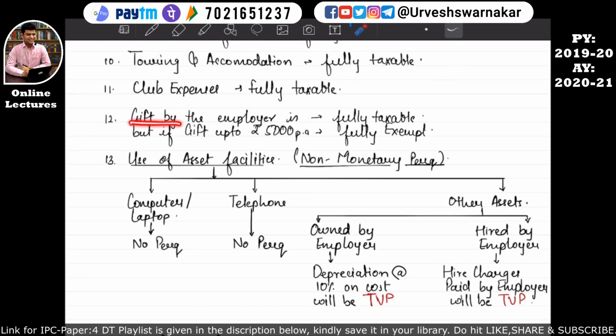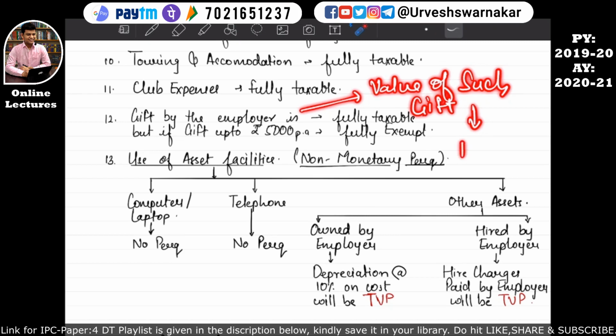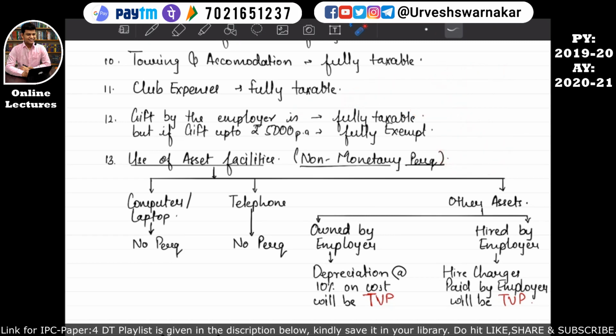The 12th part says that if the gift is given by the employer, then the value of such gift will be considered in the computation of income from salary of such employee, but such value of the gift will not be considered in the computation of income from salary of that employee if the gift is up to rupees 5,000 per annum. That means if the gift is given in cash or in kind, that means any gift other than cash, then if such gift is up to rupees 5,000 per annum, then it will be fully exempt. That means it will not be taken in the computation of the income of the salary of this employee. I hope this is quite clear to you all.